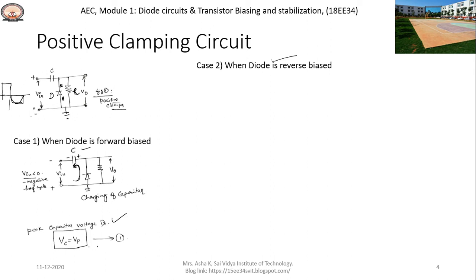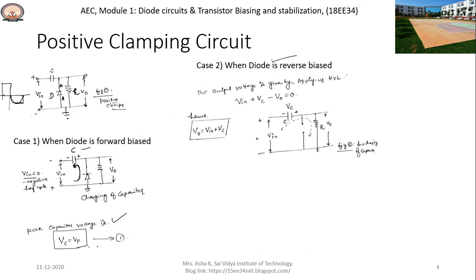When we apply the positive half cycle of the input wave, during this time the anode terminal will be at a lower potential compared to the cathode terminal. The diode becomes reverse biased and acts as an open circuit. By choosing a large value of resistor, the capacitor discharges slowly. Therefore, the capacitor voltage is assumed to be constant.